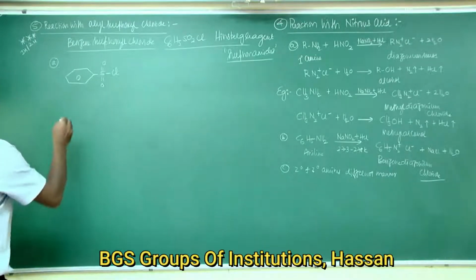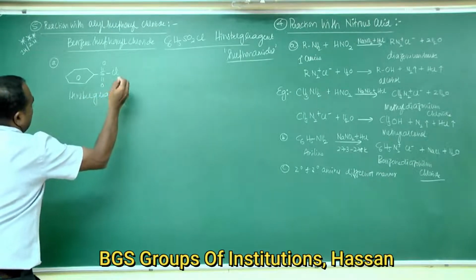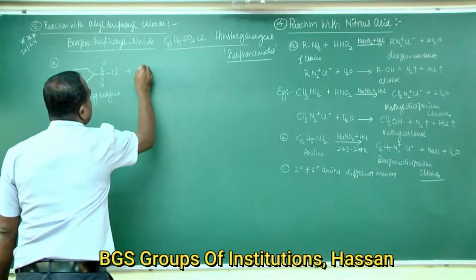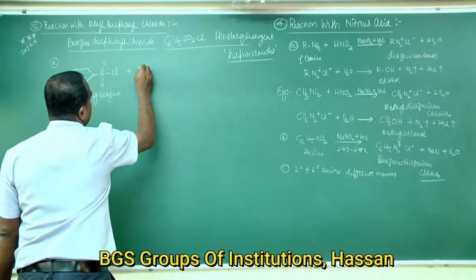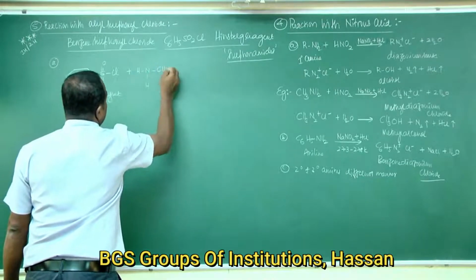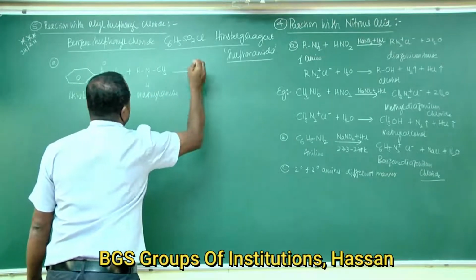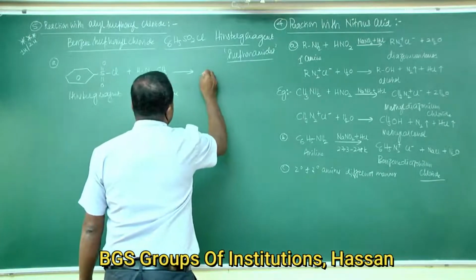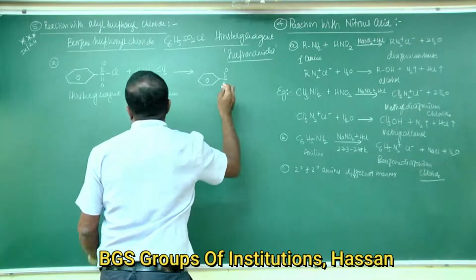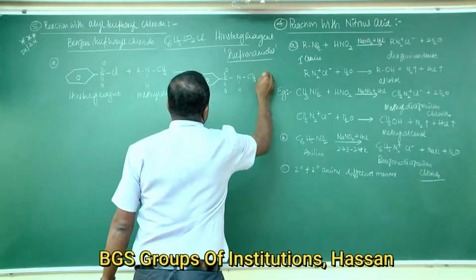This is Hinsberg reagent. It reacts with methylamine, CH3NH2, to give a benzene ring connected to S double bond O, connected by a single bond to N, connected to H and to CH3.